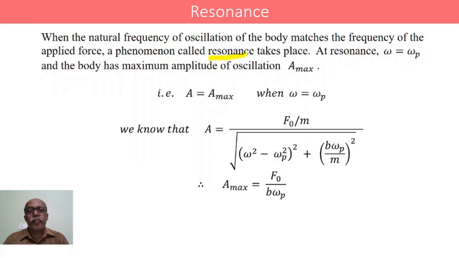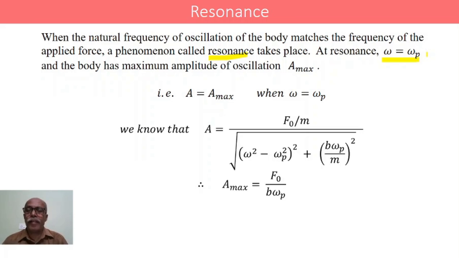We have considered a body, and we have considered an external periodic force, which is said to act on the body, because of which the body vibrates or oscillates with the frequency of the external force. If the natural frequency of this vibrating body becomes equal to the frequency of the external periodic force, then resonance is said to occur. At resonance, this is the condition.